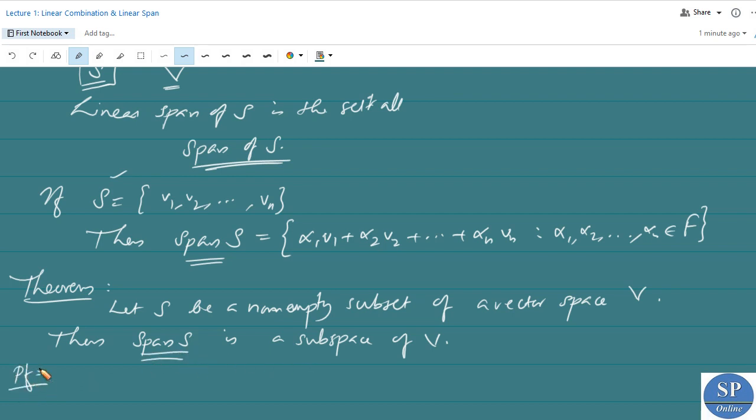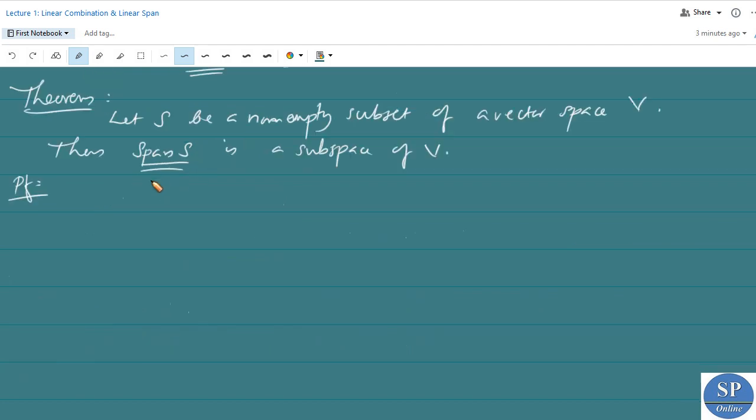Now how to prove this theorem? To prove span S is a subspace of V, first we have to show that span S is non-empty. Then we have to show that span S is closed under vector addition and scalar multiplication. Okay.